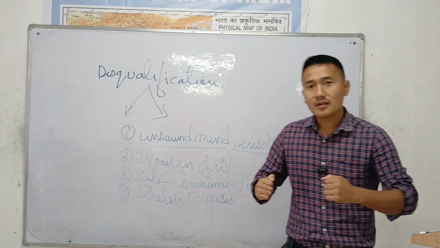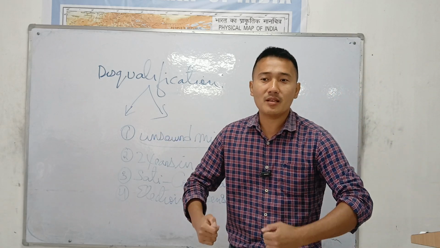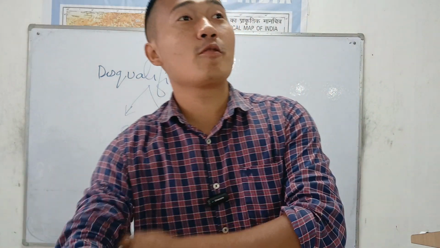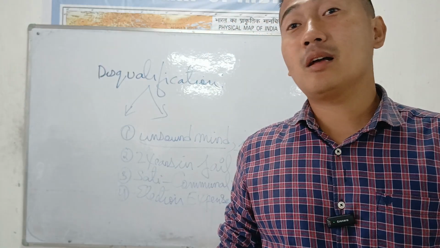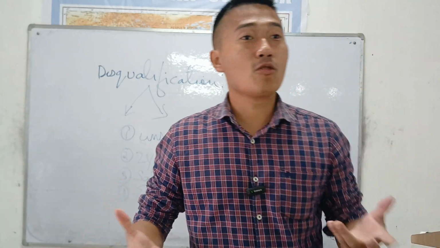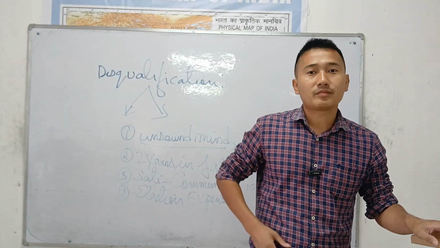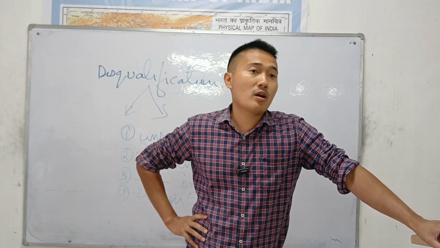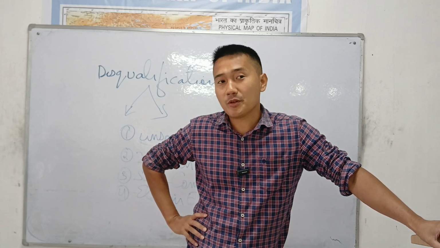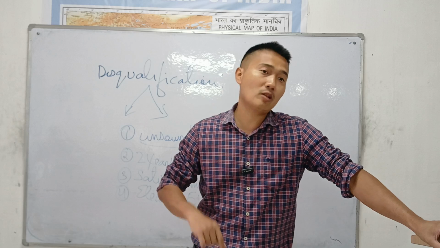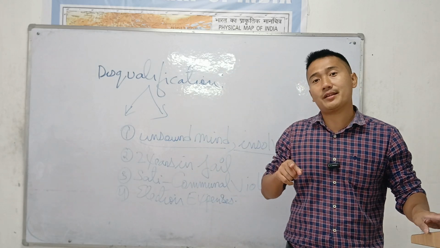If you are a leader, a student union president, and you have been charged with communal violence, and two tribes were forced to fight because of you, you will never be allowed to contest election, either to the parliament or the state legislature.